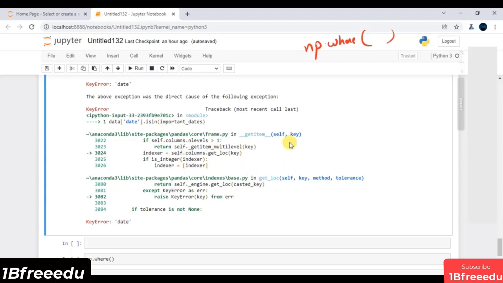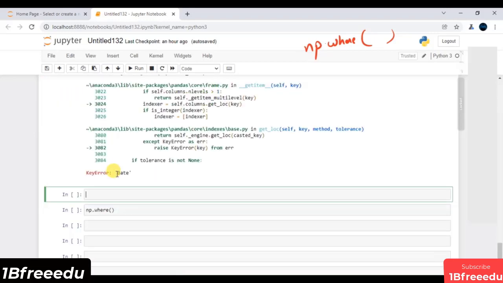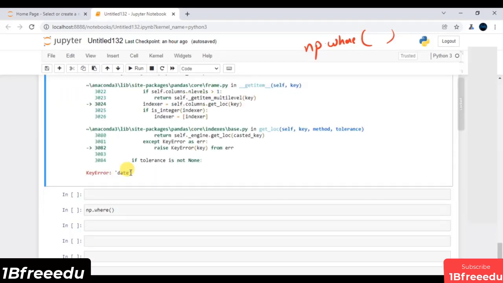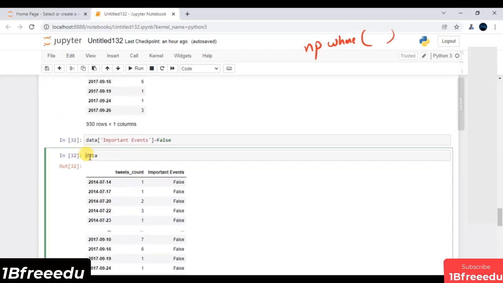Again, while going through this course, or any case study, whether you are a learner or a practicing data scientist, errors are very common, but you need to tackle them in an efficient way. This error says you do not have any feature as date in your data frame. Let me show you that. Inside this data, which is of course my data frame, you do not have any feature as date. You have just tweets underscore count and important underscore events, but of course you have all the row indexes as your date.